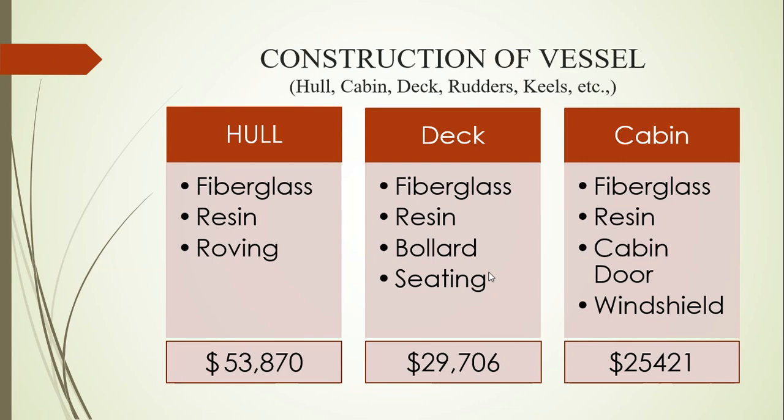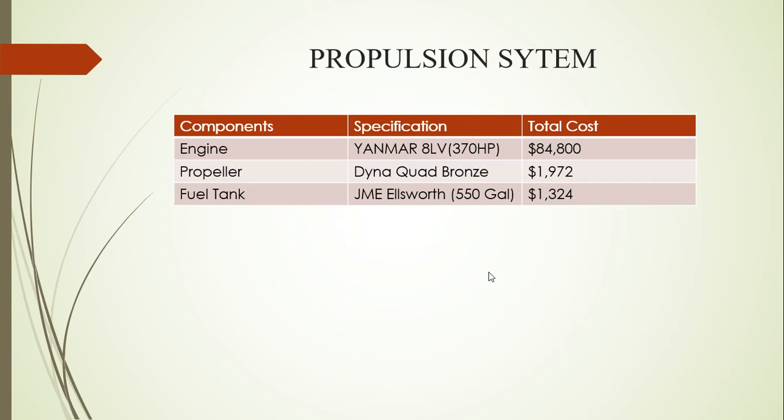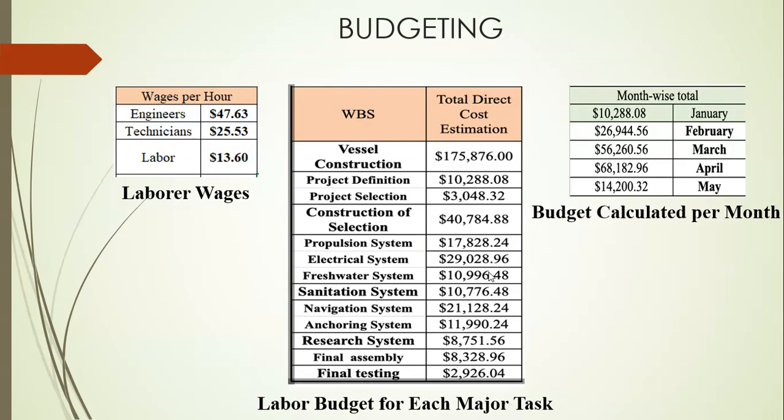Similarly, for all the subsystems, we have found out the cost, and it was added up to form the whole bill of material cost. We can see that in a propulsion system, the major cost goes to the engine, which costs around 84K dollars, and a propeller and a fuel tank. And then next comes the budgeting.